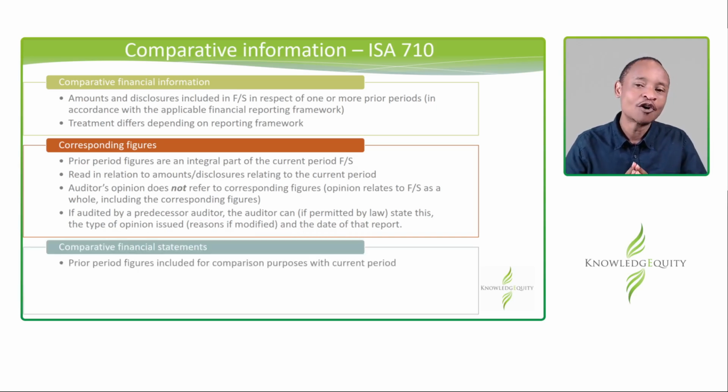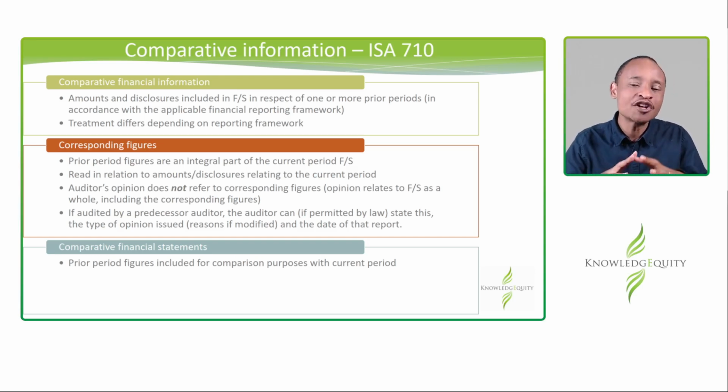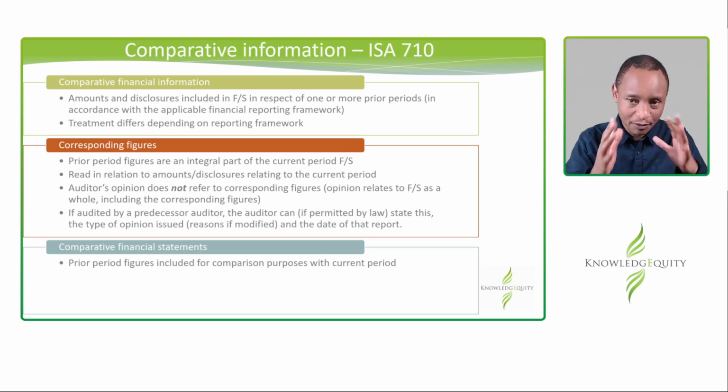Then we have what we call comparative financial statements. These are last year's or prior year figures, not just last year, but prior year figures that are put there mostly just for comparison's sake. They are not integral to understanding this year's financial statements, or rather this year's results. They are included in the financial statements so that you can compare. So they're not that integral. Even if they were not there, you could look at the financials and go, yep, I somehow get what's happening.